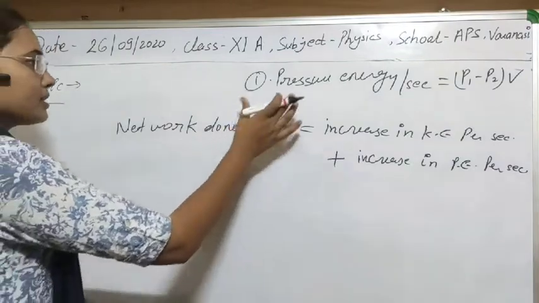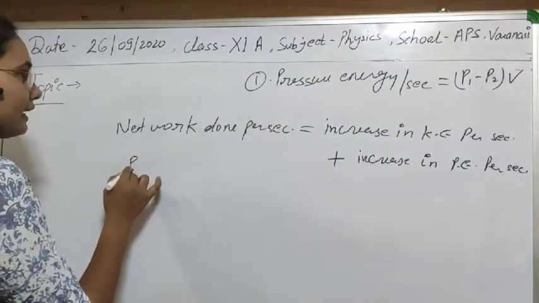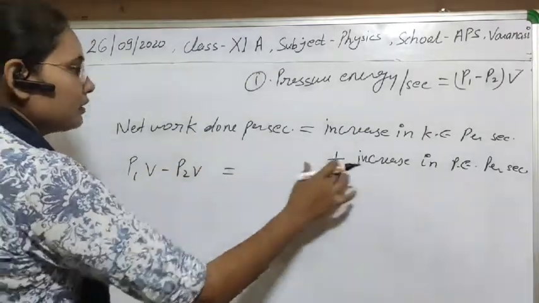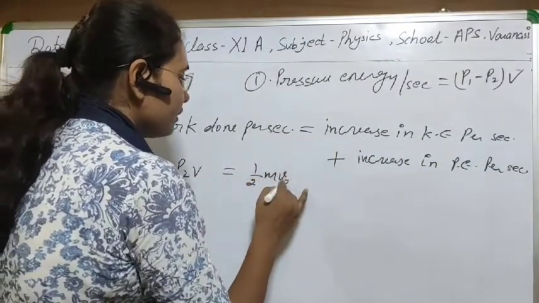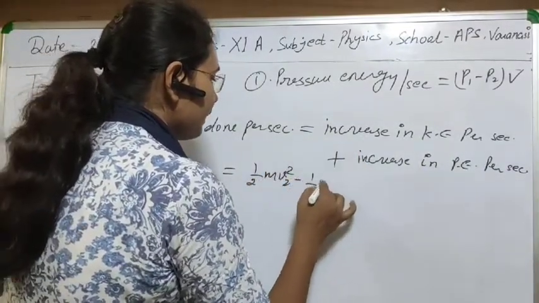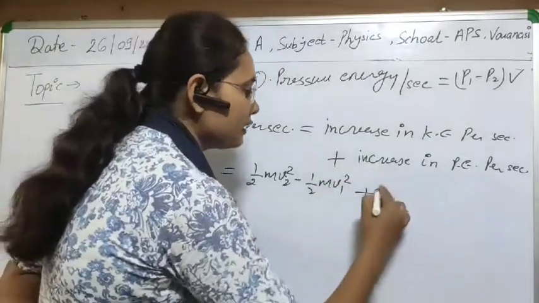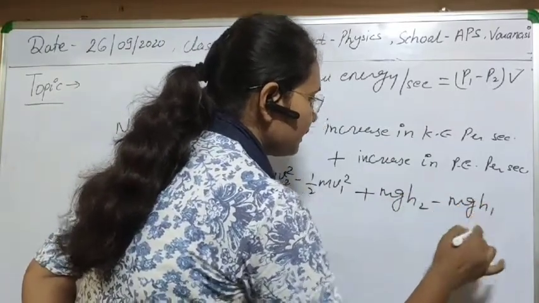So the net work done per second is also equal to the pressure energy per second, and the value of that is P1V minus P2V. That will be equal to the increase in kinetic energy per second, half m V2 square minus half m V1 square, plus the increase in potential energy, mg h2 minus mg h1.